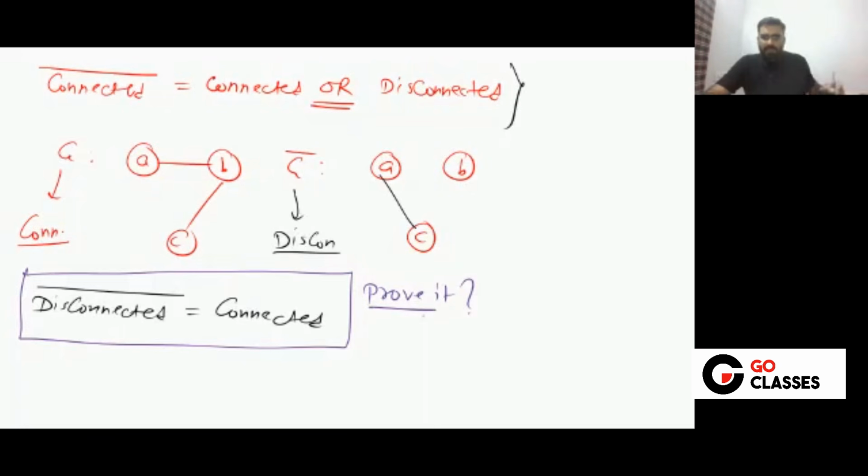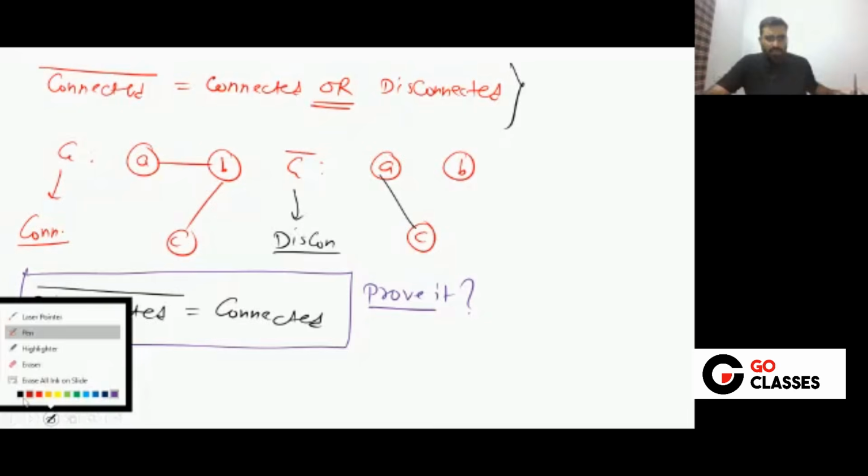This is very easy to prove. If you have a connected graph, let me just prove it. Basically, this is quite easy and more intuitive. Can you take your copy and pen? Can you do it in parallel? Okay, I am doing it. You can also do it in parallel. So the complement of a disconnected graph is connected. What is the proof? The proof is quite easy.